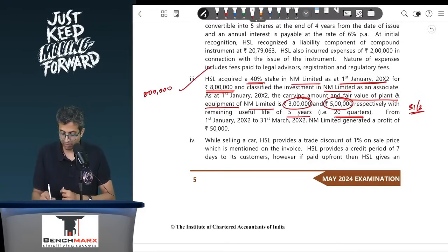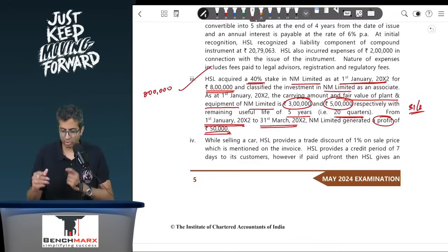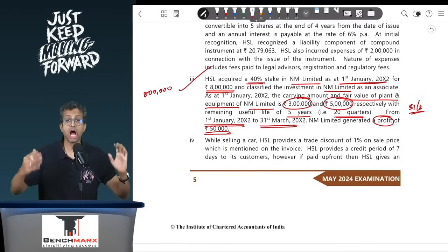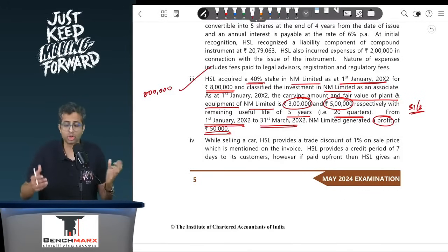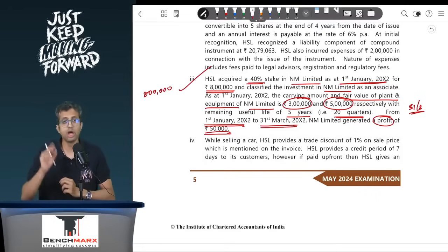From the 1st January 20x2 to 31st March 20x2, NM generated a profit of rupees 50,000. Now this is profit as per NM's individual books, and NM must have calculated the depreciation based on 3 lakh rupees. However, for the purpose of goodwill calculation in your associate, you must have taken the fair value of 5 lakhs, and hence depreciation on that additional 2 lakhs should also be calculated for 1 quarter.